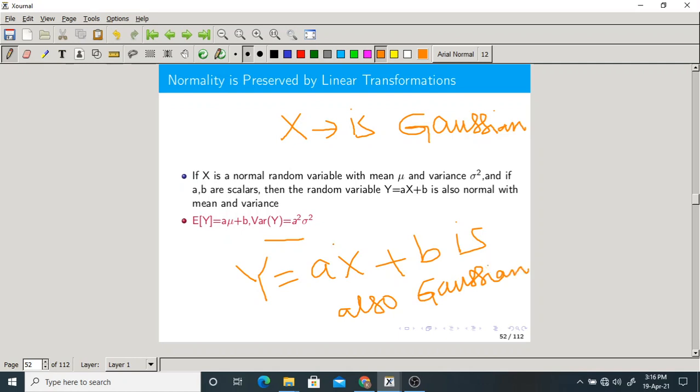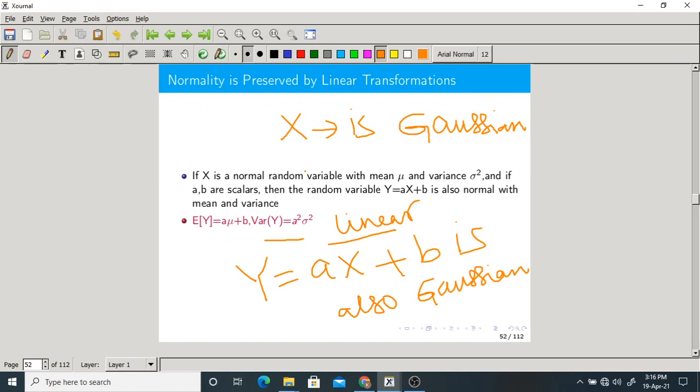This is called linear transformation. If you do a linear transformation of any normal random variable, the resultant random variable is also normal. That is the point I want to make. Now what about the mean and variance of this y? Obviously we know the mean is a mu plus b, variance equal to a square into sigma square. That is a different issue.